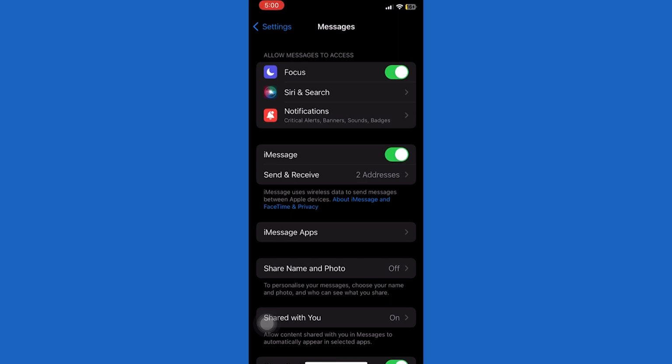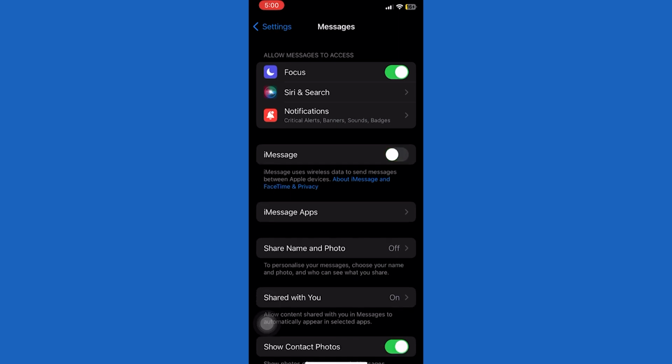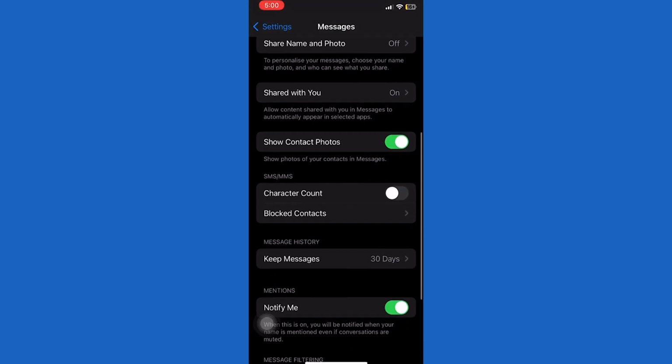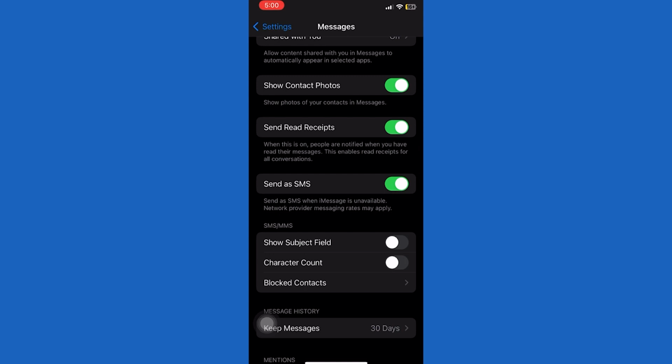If you have this enabled, turn it off and turn it back on. By doing this, it will resolve any bugs or glitches with a message. Then scroll down a bit and you'll see an option called Send as SMS. All you have to do next is enable this option. Now, you should be able to send messages to Android users using your iPhone.